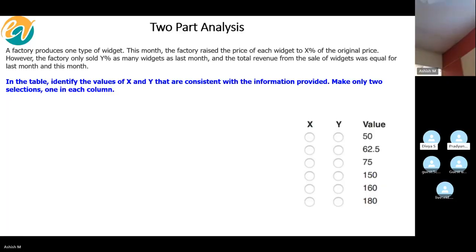Isn't it 62.5 and 160? Yeah, that's the exact answer that Pradyun is also getting. But my question is, what is the value of X? X is 160, Y is 62.5. Okay, so you are saying 160 and 62.5. That's something I want you guys to be clear about.